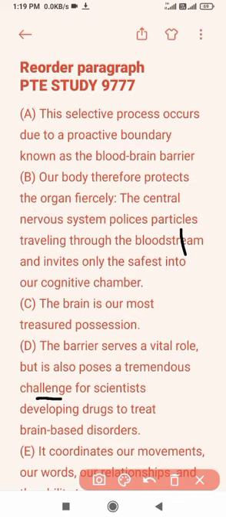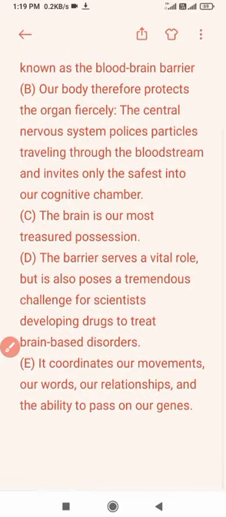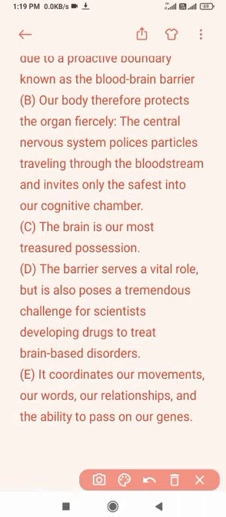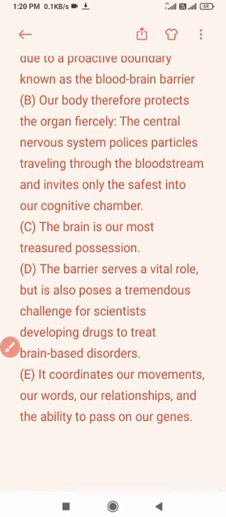Let me first clear the thing. First is this, then this is second, and the third is our body protects this organ. It protects the brain. Why does it protect? Because it coordinates our movements, our words, and relationships. Okay, now we are left with two. One is D and another is A.